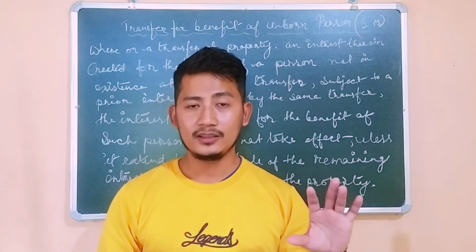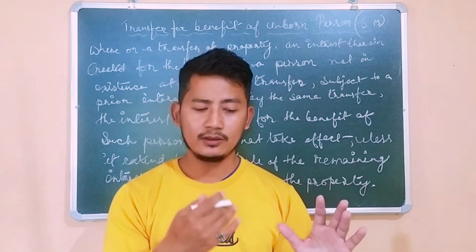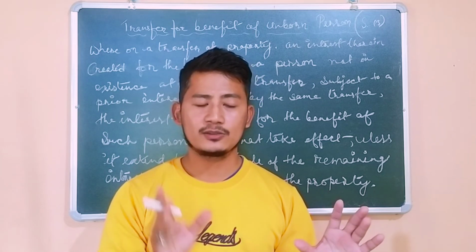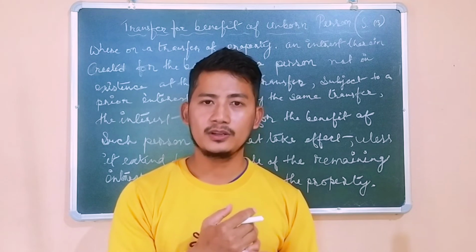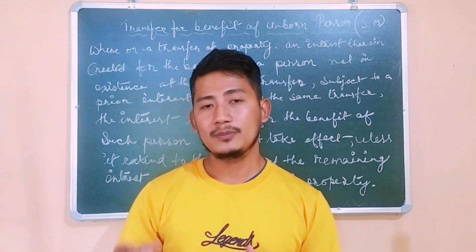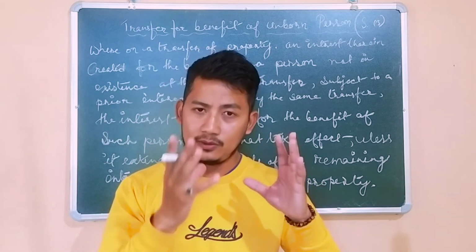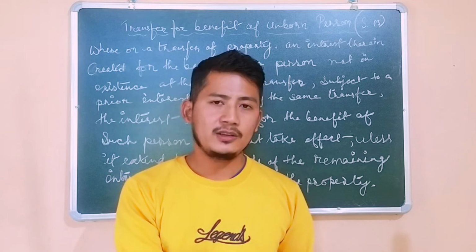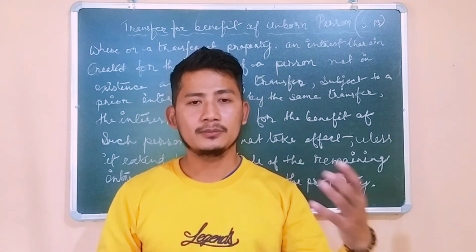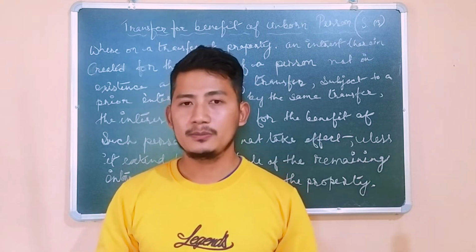Okay, give to the unborn person, but not directly, but with the creation of a trust. The father has to create a trust which will look after the property, who will have the life interest in the property. So what is life interest? We will be discussing that while we see this section. So the father has to create a trustee for the property who will have the life interest in the property, and after the birth of the child, the property will go to the hands of the ultimate beneficiary.